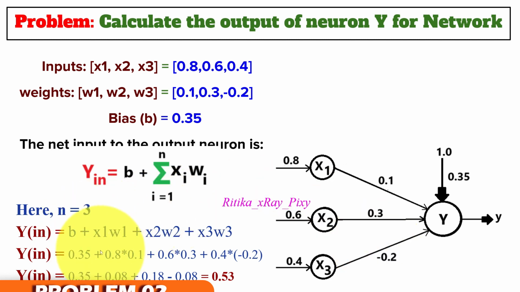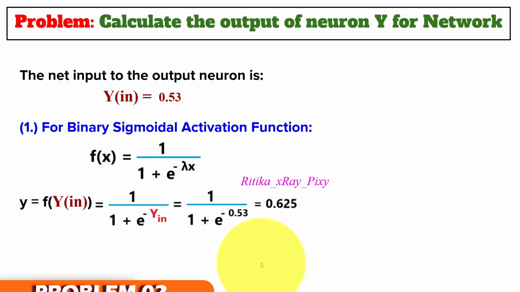Put the values here: b is 0.35, x1 is 0.8, w1 0.1, x2 0.6, w2 0.3, x3 0.4, w3 minus 0.2. Put the values here and we get 0.53.